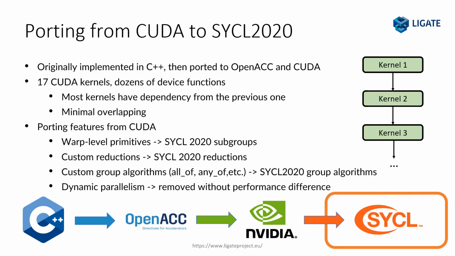The principal features found in the CUDA code are warp-level primitives, substituted with SYCL 2020 subgroups and SYCL 2020 subgroup primitives, custom reductions, substituted with SYCL 2020 reduction, and custom group algorithms, mapped to the corresponding SYCL 2020 group algorithms. In addition, the LiGen score component makes use of CUDA dynamic parallelism, which was removed without performance differences.